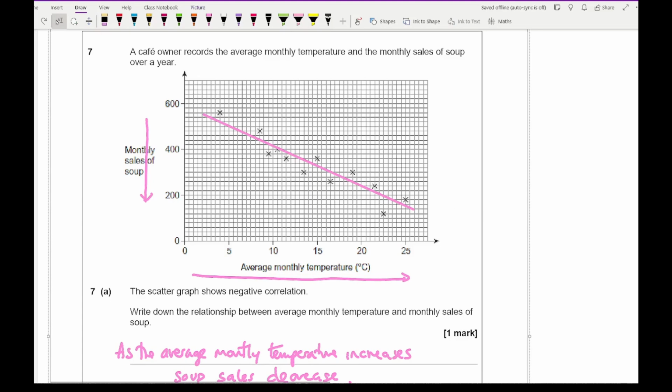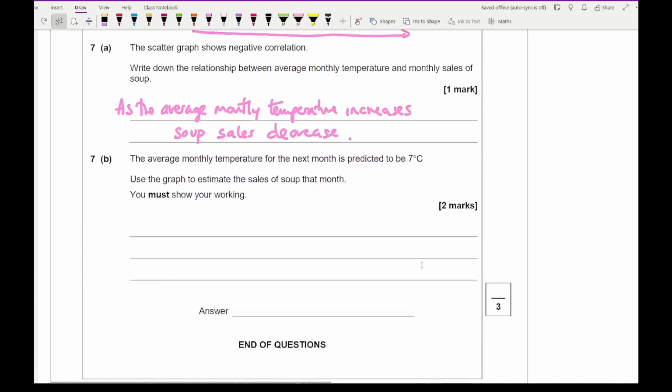Then what I need to do is find 7 along the horizontal axis. Each little box of 2 represents 1. So there's my 7. Then I draw a line, and make sure that you are drawing these lines on your graph, because they will give you the marks for it. As soon as it hits your line of best fit, this answer here is your answer for part B. I make that out to be roughly around 480, maybe.